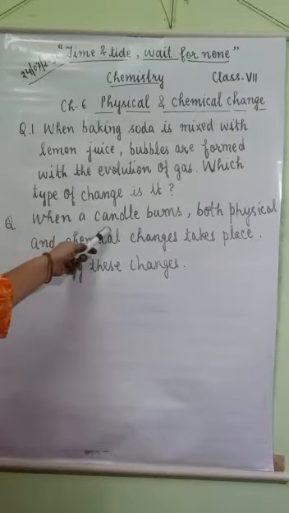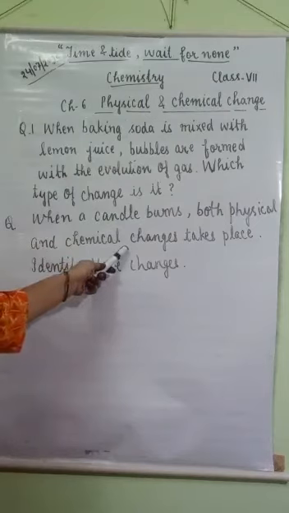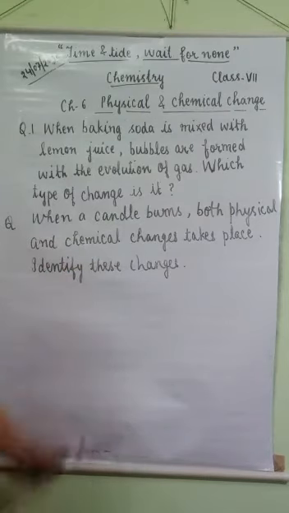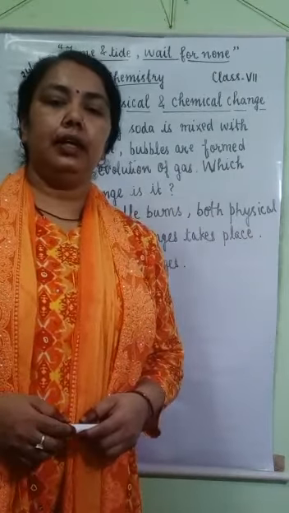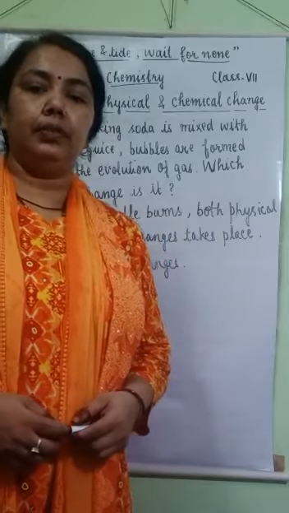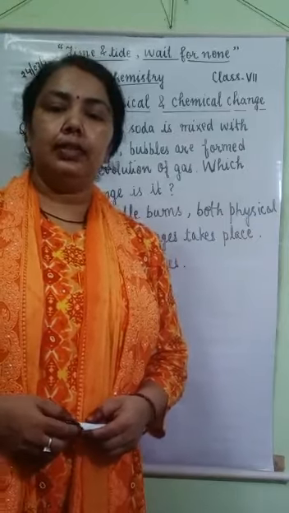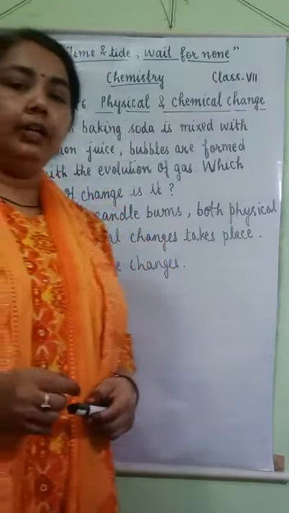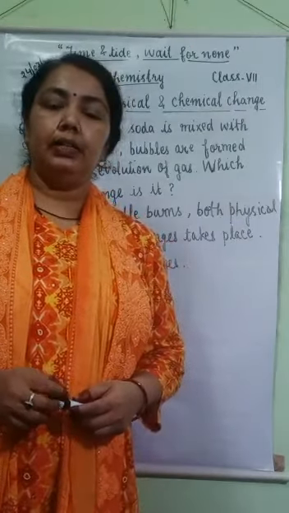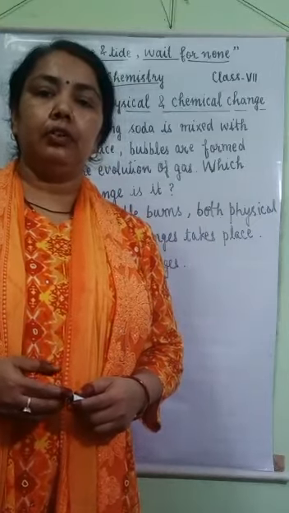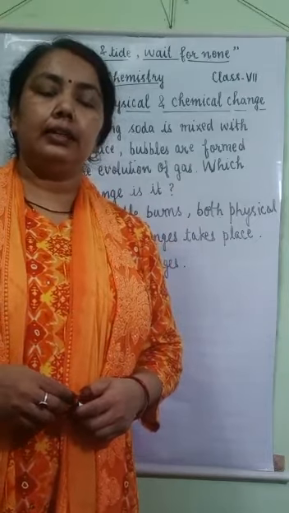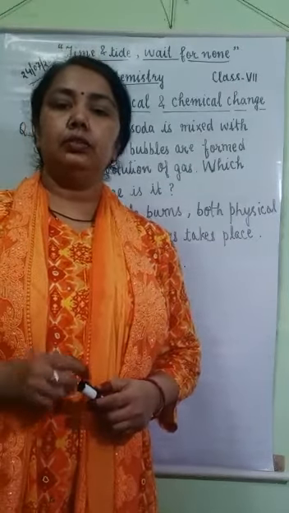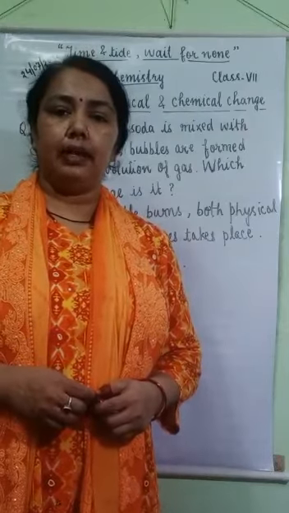Next, when a candle burns, both physical and chemical changes take place. Identify these changes. When a candle burns, solid wax melts and there is no change in the composition of wax. So this is a physical change. But when the wick of the candle burns, it releases smoke and soot, a blackish substance known as soot. So new substances are formed.